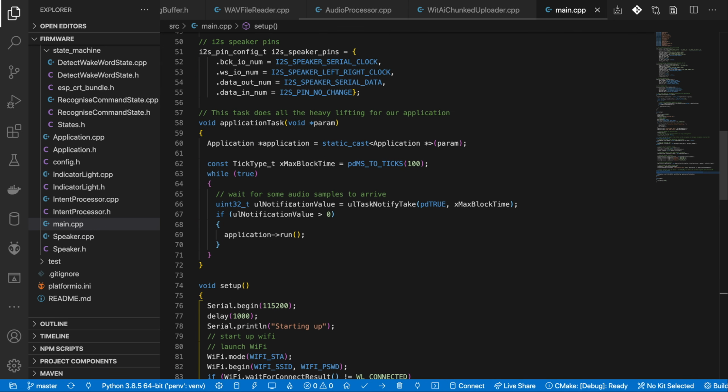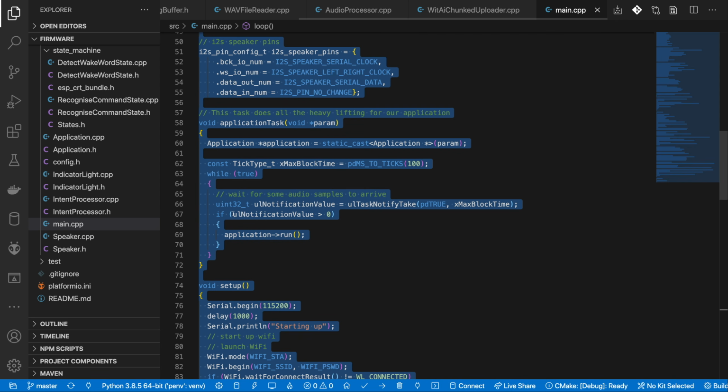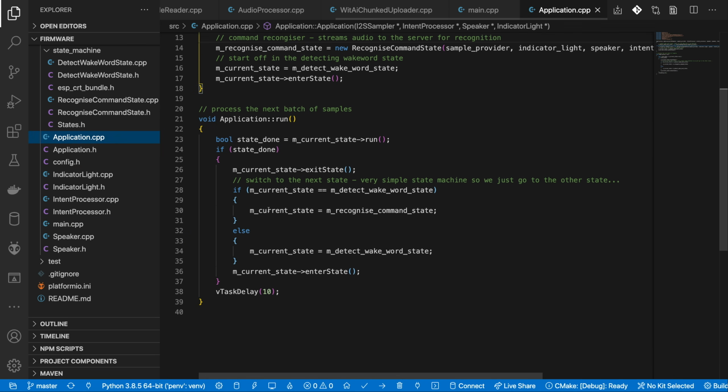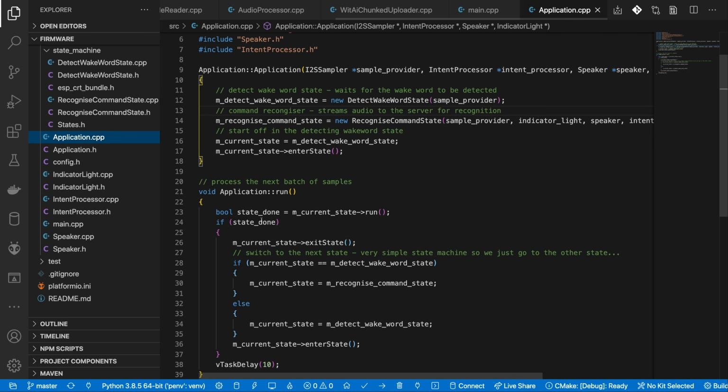Our application task is woken up every time the audio input fills up one of the sections of the ring buffer. Every time that happens, it services the application. Our application consists of a very simple state machine. We can be in one of two states. We can either be waiting for the wake word, or we can be recognizing a command.